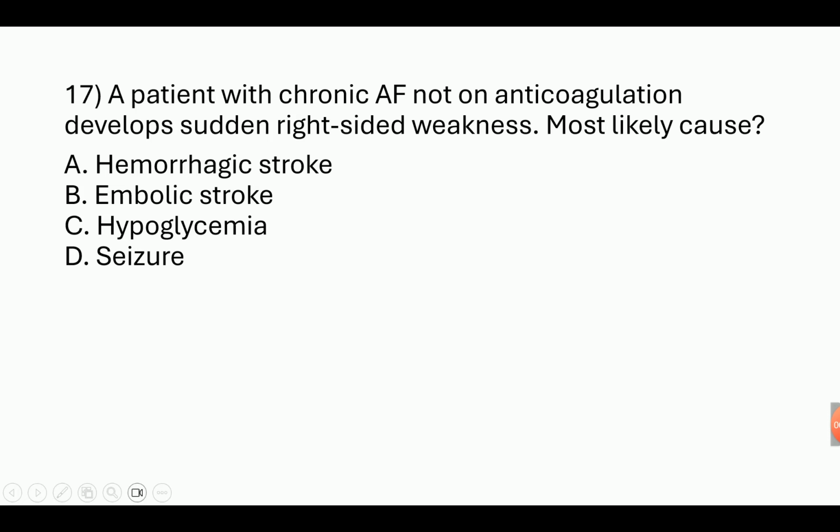A patient with chronic AF not on anticoagulation develops sudden right-sided weakness. Most likely cause: hemorrhagic stroke, embolic stroke, hypoglycemia? The answer is embolic stroke, because we know that a complication of chronic AF is stroke. We saw that in the ECG class. So we have to give anticoagulation, that is a blood thinner, for example warfarin. If it is not given, because the patient is not on anticoagulation, stroke happens with right-sided weakness. This is an embolic stroke.